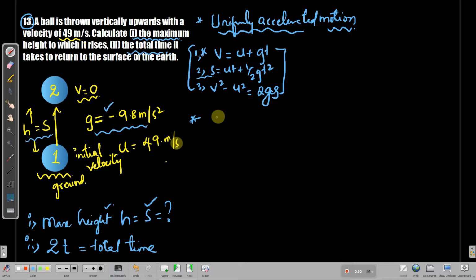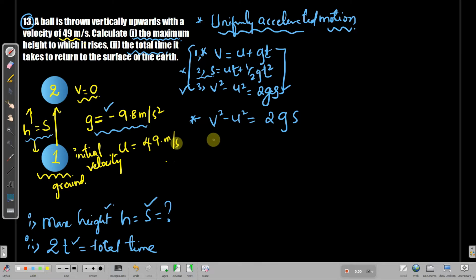The correct answer would be the third one. Why? Because if you see here, you are required to substitute the time value also, but as you know that you don't have the time value and you need to find it out for the second bit, you cannot use the second one. Yes, you can go with the third one. What's the third formula? v square minus u square equals 2gs. I hope you got this. Now let's substitute the values.